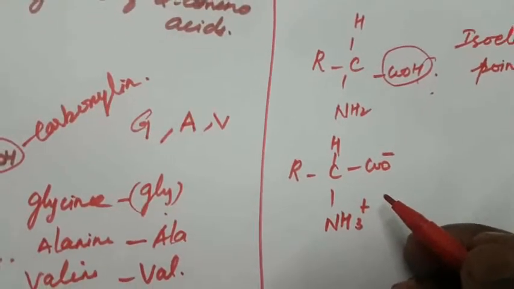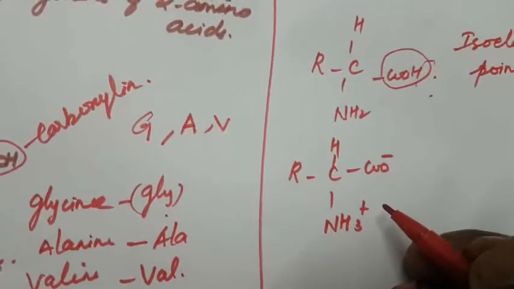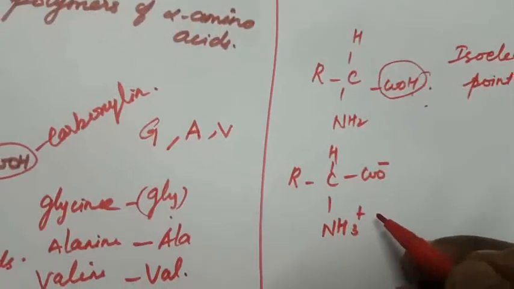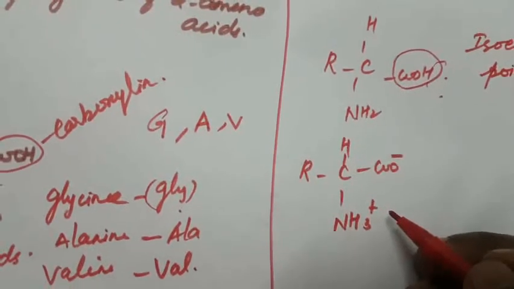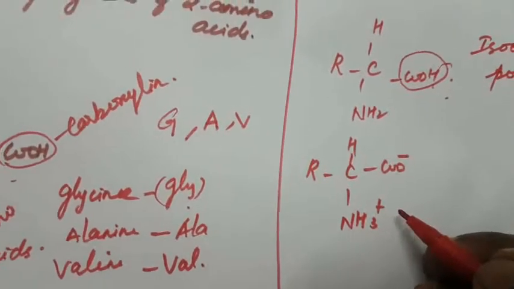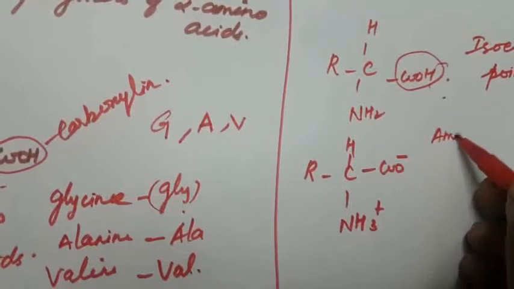Also, the proton from the carboxyl group transfers to the amino group, leaving the groups with opposite charges. With both positive and negative charges, the molecule is neutral. It is called amphoteric in nature.